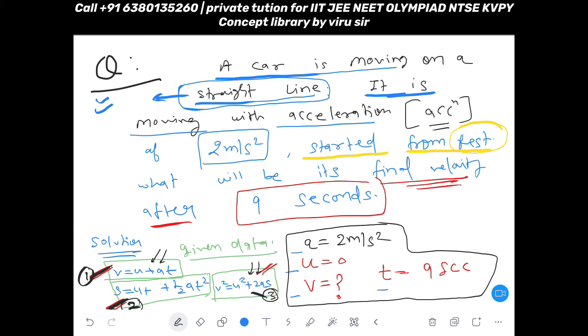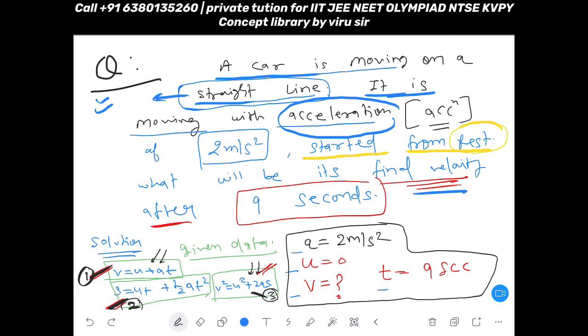In some question they may ask the acceleration. In some question they may give acceleration. It depends on the question. Like in this question itself, if I say what will be the acceleration if your final velocity is some 15 meter per second, I can change the question, right?